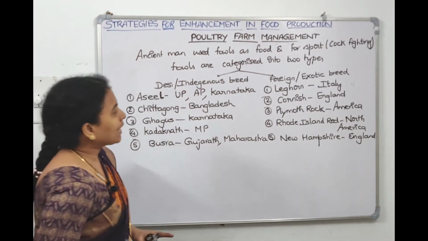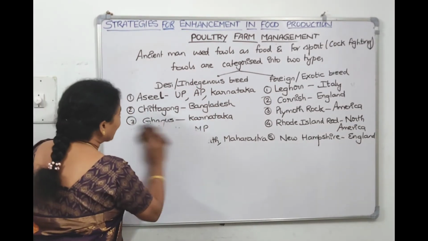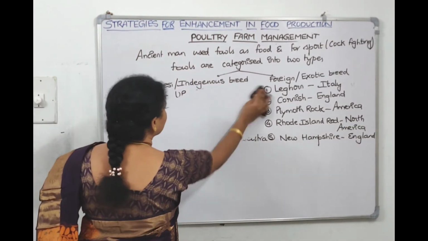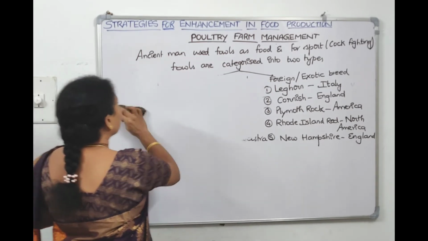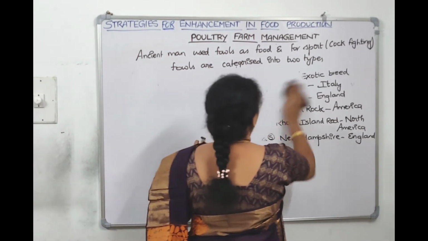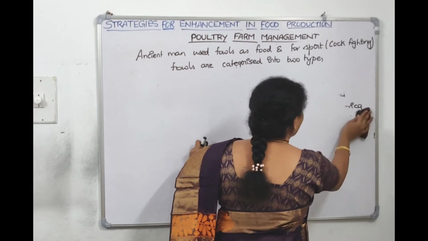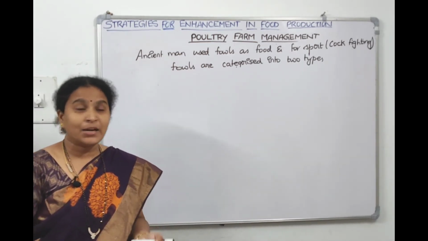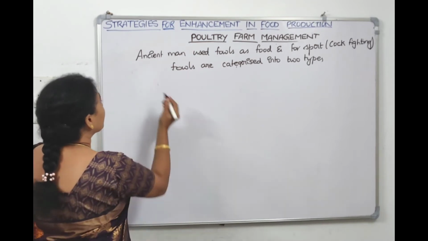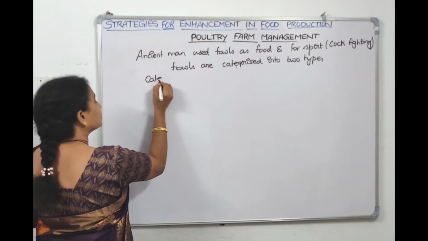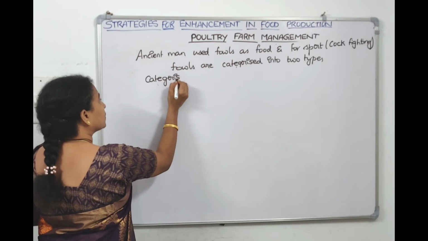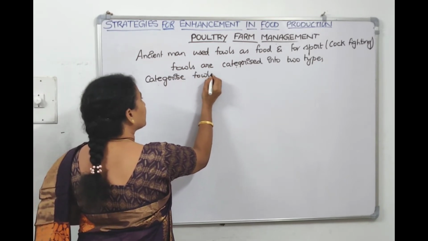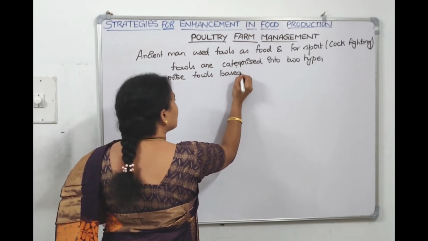Right, so this is one classification. We can also classify the poultry animals basing on their utility. For cattle also we have categorized them into milch breeds, draught breeds and dual breeds. In the same manner, we can also categorize fowls based on the utility.